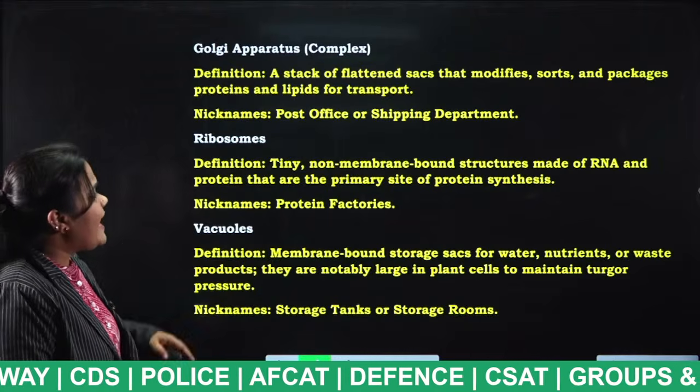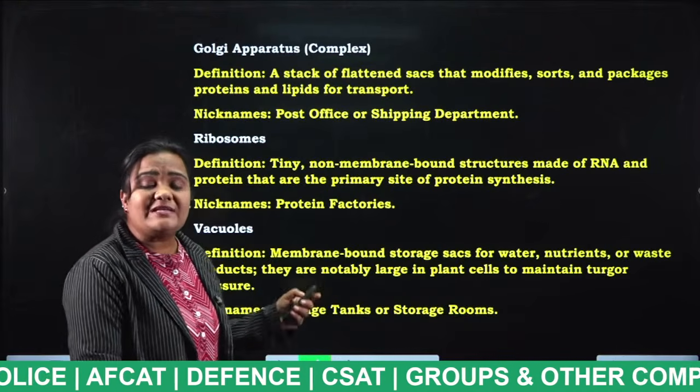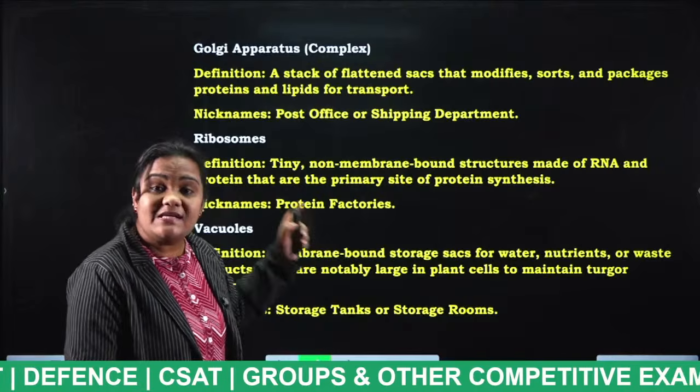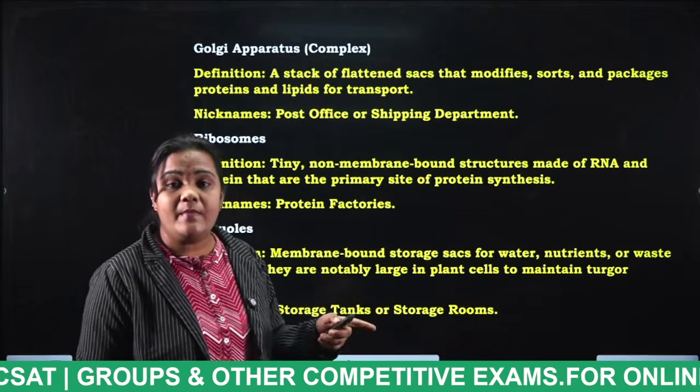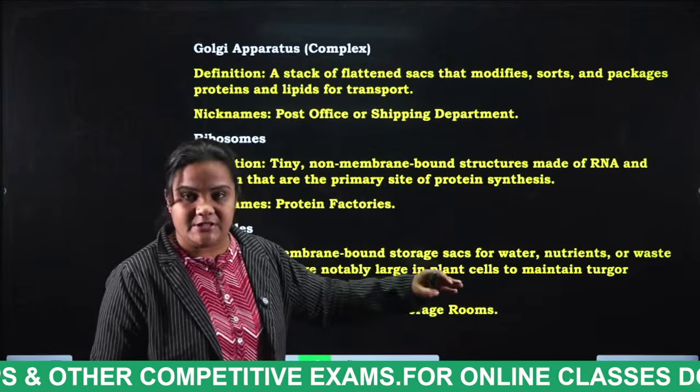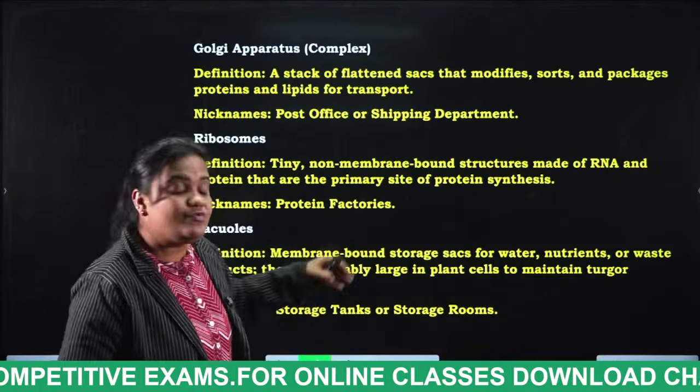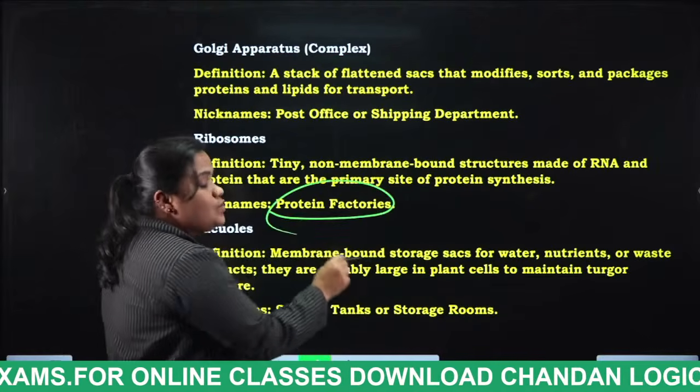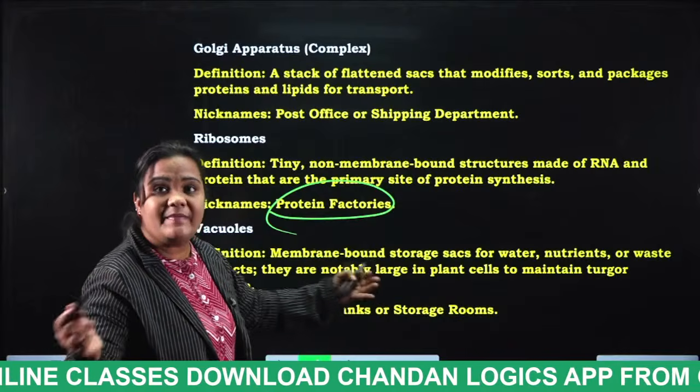Next are ribosomes. Ribosomes are present where, students? Ribosomes are present in the rough endoplasmic reticulum. So they synthesize the proteins, and they are considered as what, students? Protein factories. No need to discuss why, because we have discussed many times.